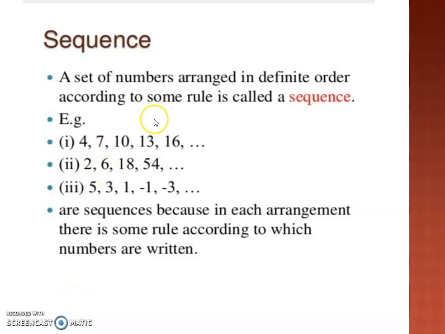So, sequence now. What is a sequence? A set of numbers that are arranged in a definite order according to some rule. So if I arrange numbers in any order, a list of numbers which are following some pattern, that will be known as a sequence. Some pattern has to be there between the next number and the previous number.